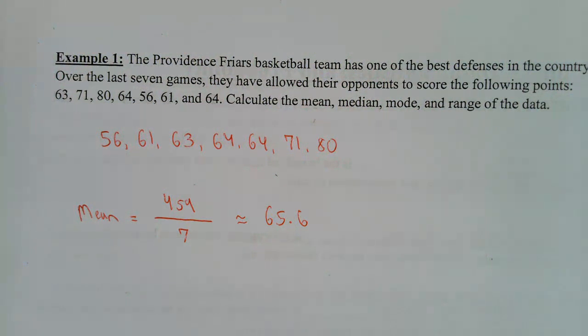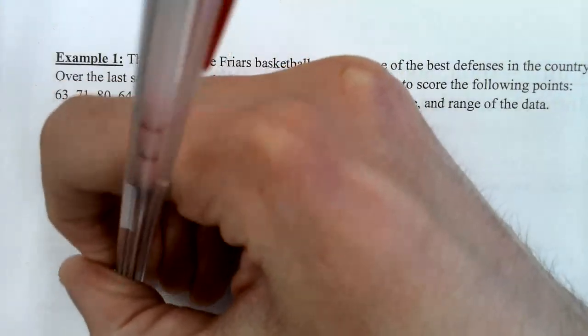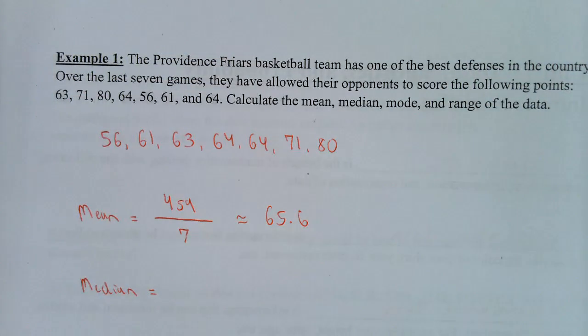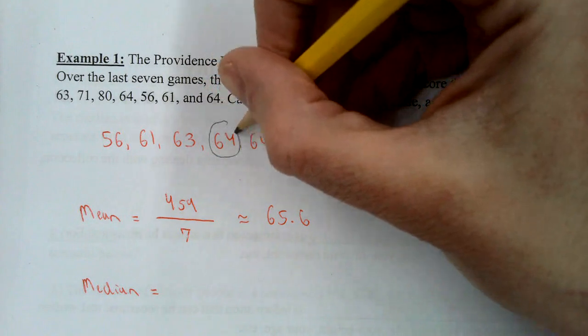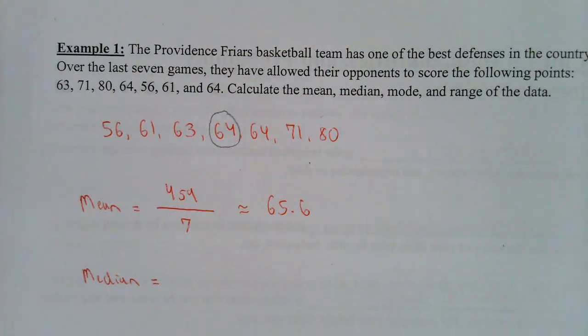The median is the number in the middle. In this one, there's only one number in the middle. It's 64, okay? Because there's 3 numbers above it and there's 3 numbers below it. So the median is just 64.